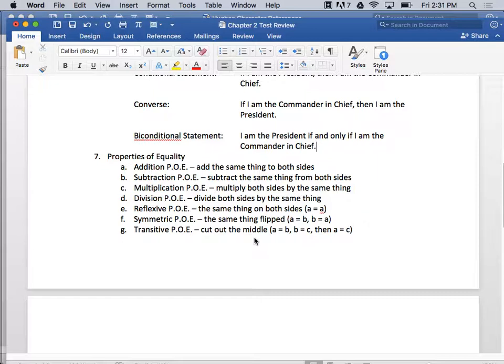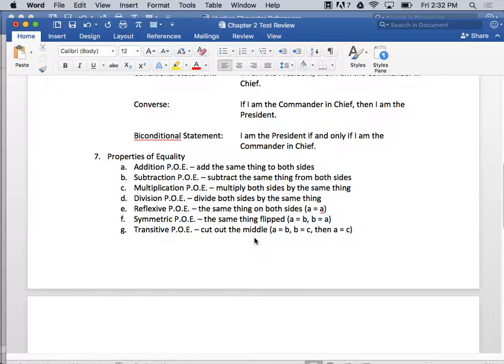Reflexive property of equality is the same thing on both sides. A equals A. I tried to put words to them. I hope this helps you. Reflexive, same thing on both sides. A equals A. Got it? Symmetric, the same thing flipped. Like a butterfly wings or something. A equals B and B equals A.